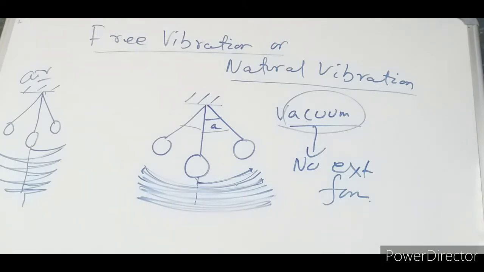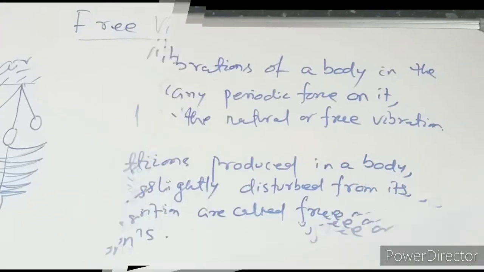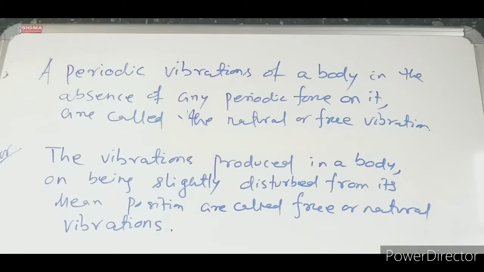That is why it is called periodic. And in natural vibration, the frequency at which the body vibrates is known as natural frequency.